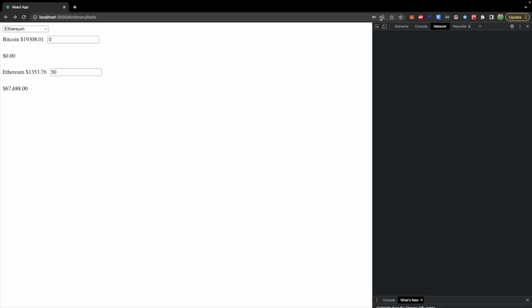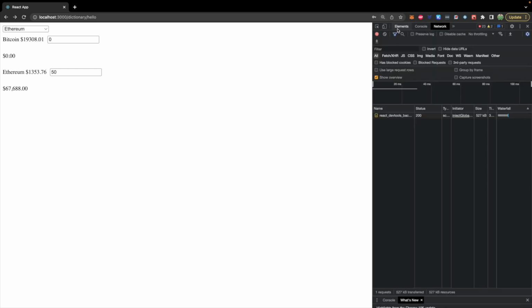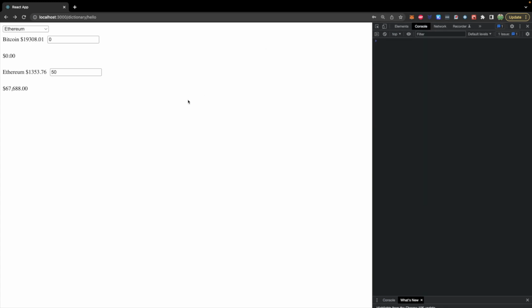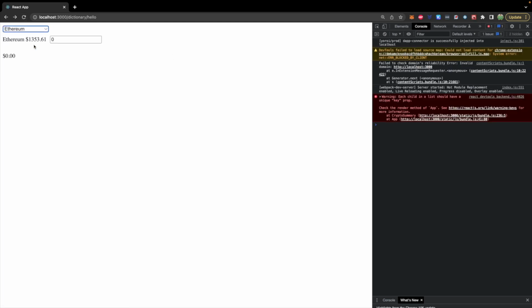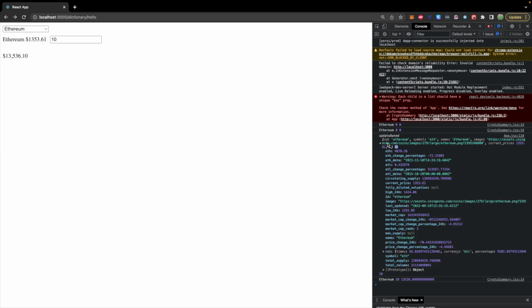So let's take a look at the site and we will open up the console and let's just get a clean start. We'll clear that out, refresh the page. Let's choose an option such as Ethereum and say we have 10 Ethereum. Here is our console log from update owned. A little misspelling there, no problem. And this is the object that we have. And then the amount of Ethereum we own is 10. Great job. If you were able to get that wired up, consider this a checkpoint.